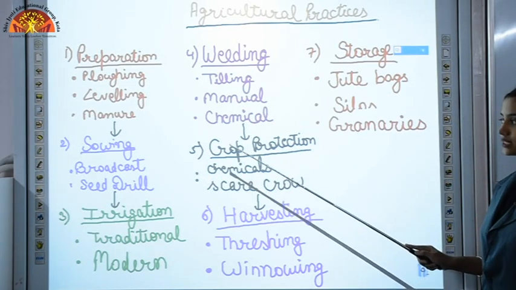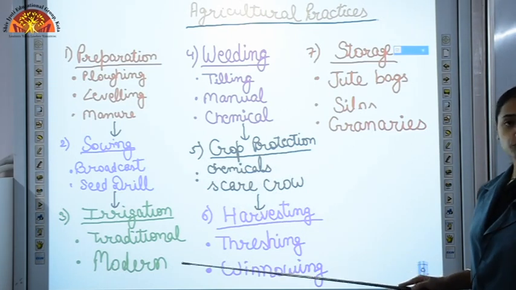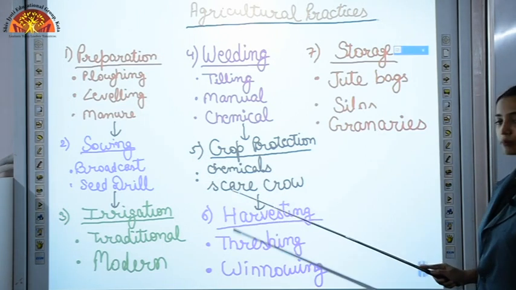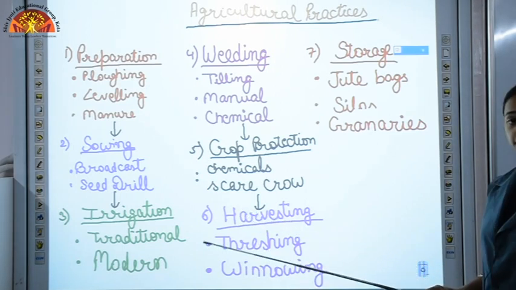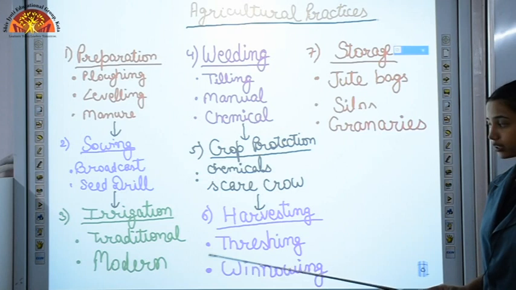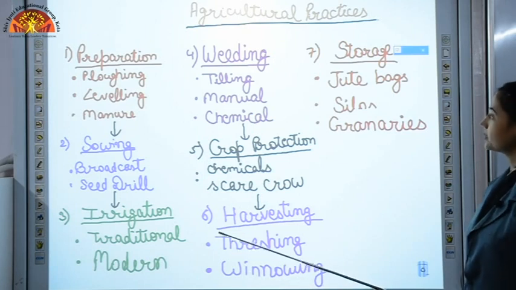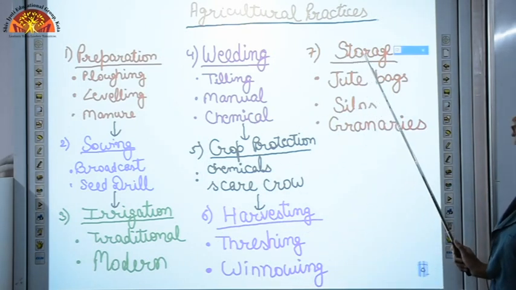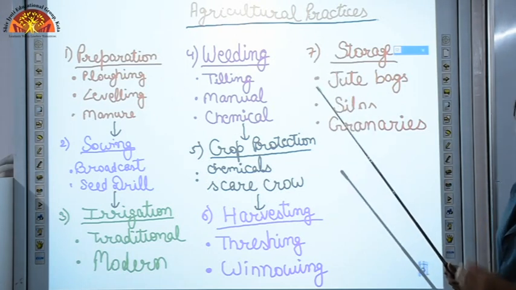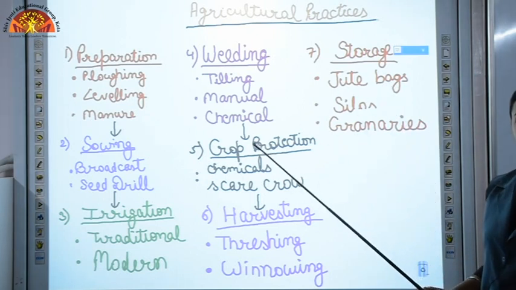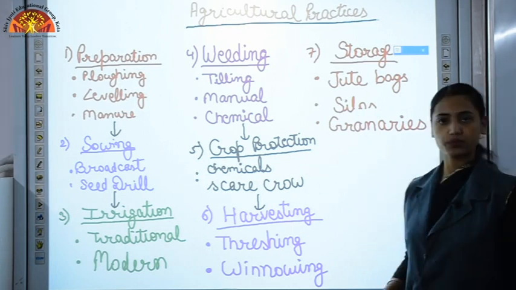Then after weeding comes crop protection, protection of our crops by using chemicals like fungicides and using scarecrow or beating drums. Then after protecting our crops comes harvesting, means cutting off crops when they get matured. After harvesting comes two steps, threshing and winnowing. Then comes storage of our grains. We can store our grains at small level in jute bags and for large scale we use silos and granaries. So that was all about chapter 1.